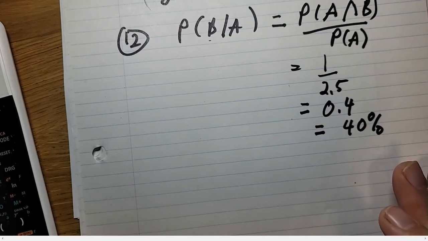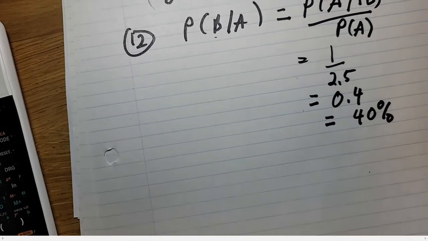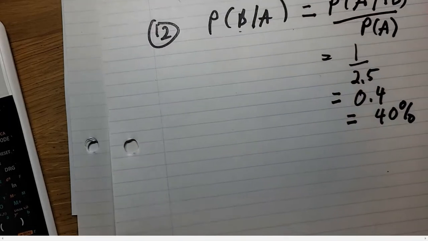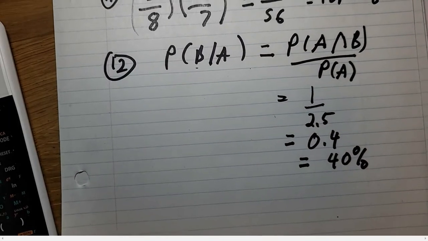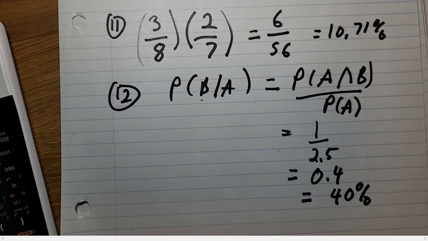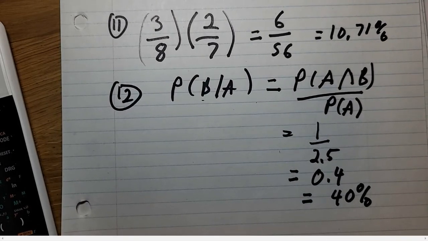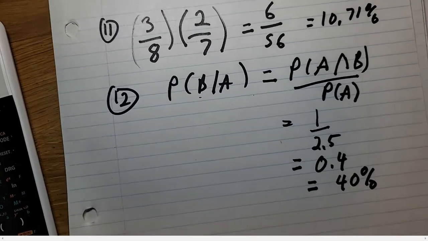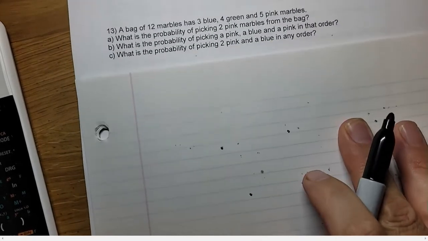My favorite is number 13. I'm going to even start on a new page. I like 13. I like the wording. So that was, if you didn't get it, someone can come up and take a picture, if they need a picture of that. But it's just 1 over 2.5 equals 0.4, 40%. Now, I love question 13. So let's bring that up.